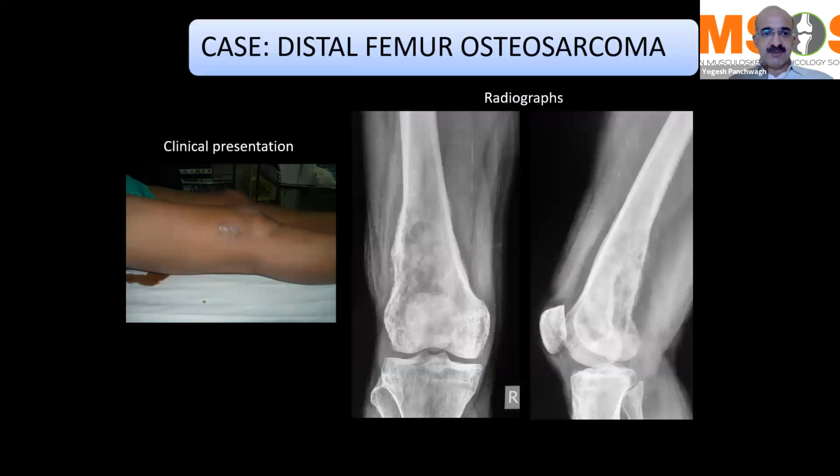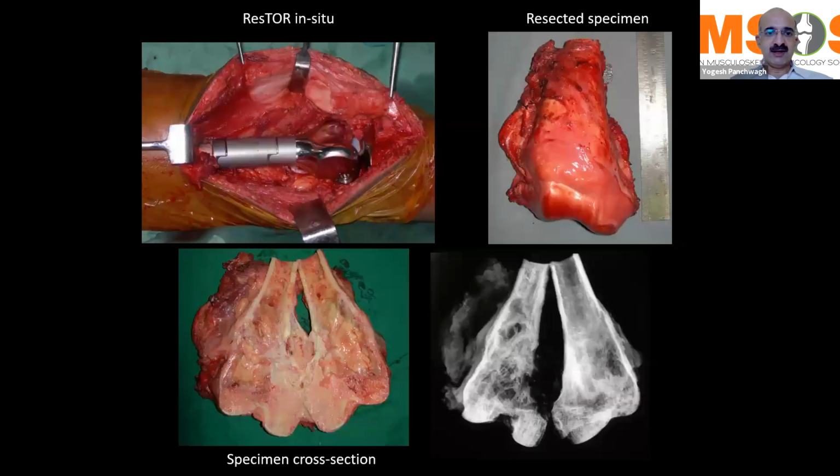This is one such example. A distal femur osteosarcoma has been treated with 3 cycles of neoadjuvant chemotherapy and responded reasonably well. And here it is, we have taken it out. You can see the specimen in the top right hand side photograph. You can see that there is a good amount of soft tissue that has been excised. 3 centimeters of bone has been taken out as a margin along with the bone. Distally, the disease is a little away from the articular cartilage, so we are safe over here. And that's how proper resection and reconstruction has to be done.